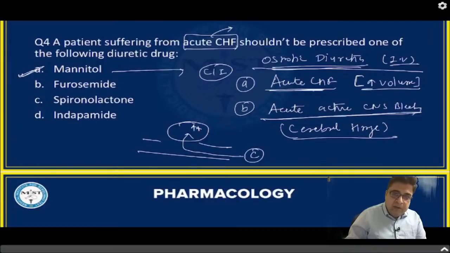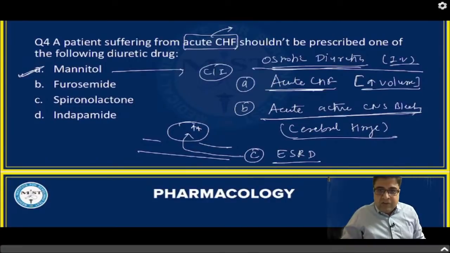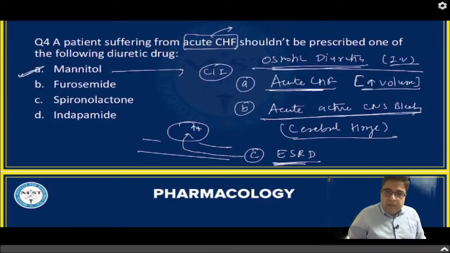And if you remember, in patients of end stage renal disease, mannitol has no role, because mannitol cannot act on the kidney nephron as nephrons are not left in the kidney. If you give the medicine, it will remain in the plasma and cannot be excreted out of the body because the kidney is not functioning. That will cause more volume of plasma, causing hypervolemia. So three contraindications of mannitol we have discussed.